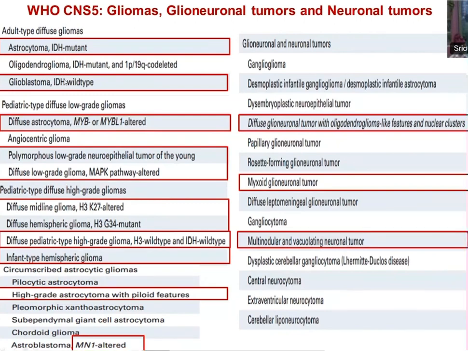So first thing, when you see the age, of course, the adult type and pediatric type is not based on the exact age of the presentation. It is a molecular basis of it. But usually when you're seeing a 28-year-old, you expect them to be of adult type of diffuse glioma. So our approach is, first, when you are seeing the history, it should cross in our mind that first let's deal with these type of tumors. Only if we can't classify based on this tumor, probably we go into the other spectrum. That is why it is important to know the history, what you are seeing now.